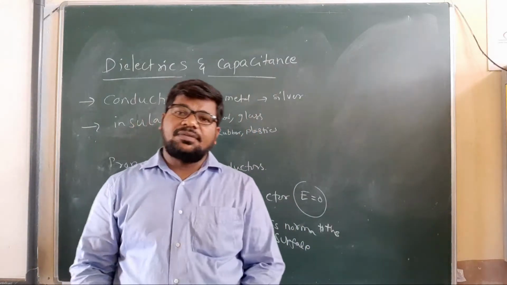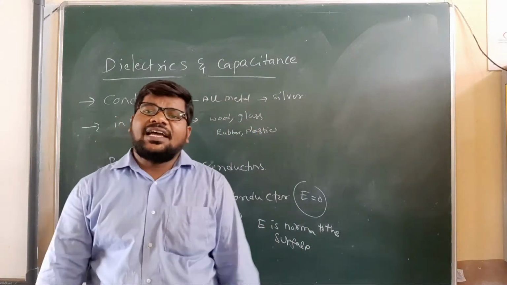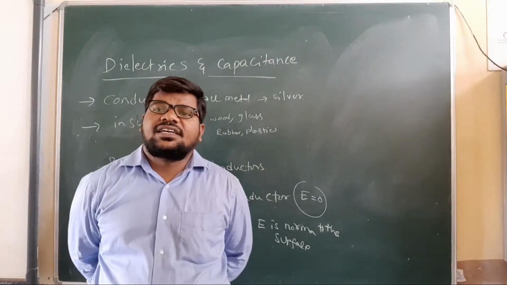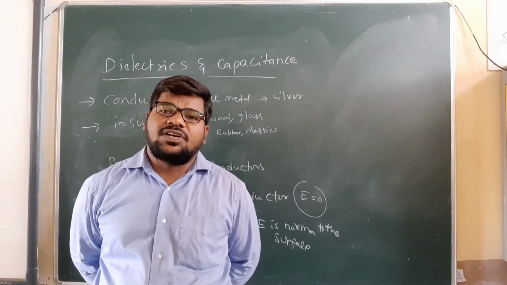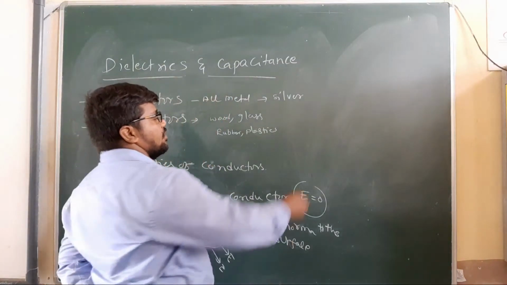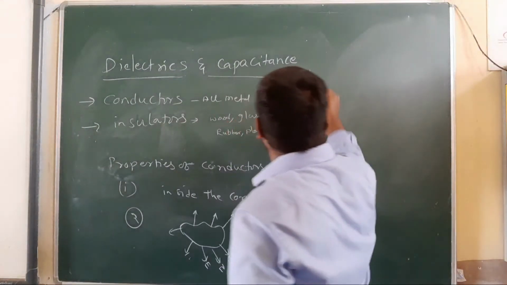Third, the interior of the conductor can have no excess charge in the static situation.